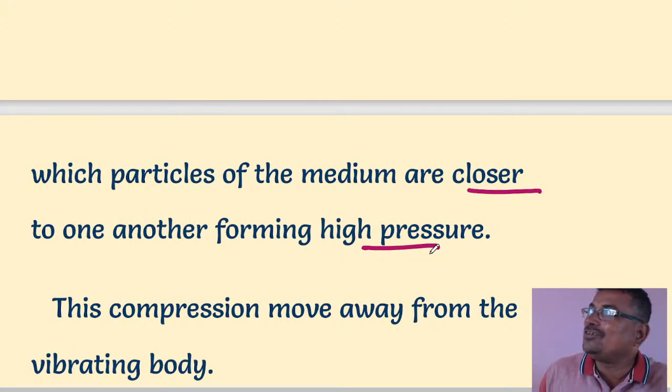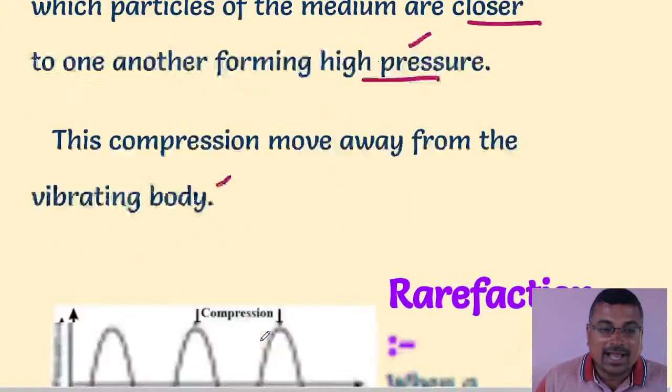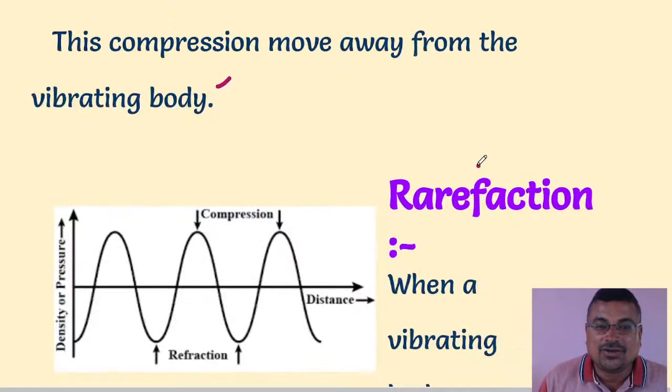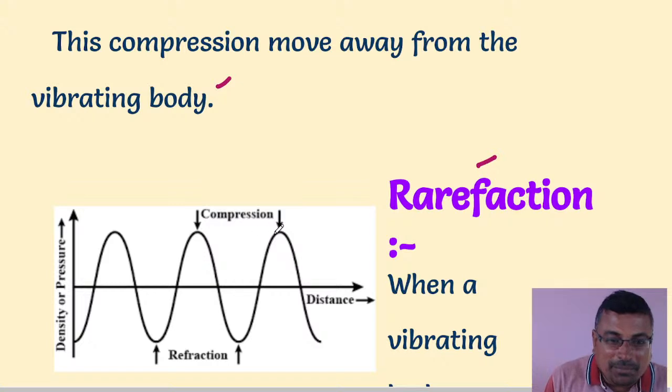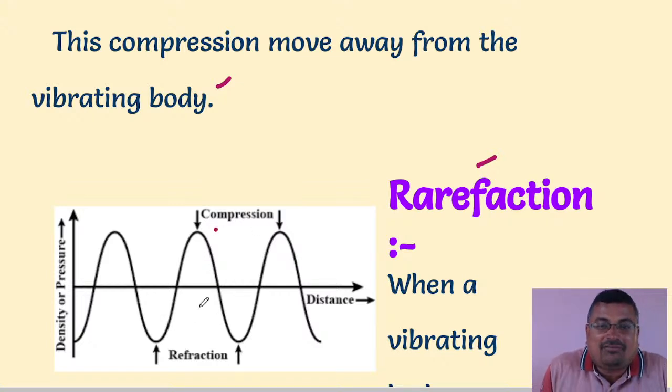Absolutely right. We see the light first in the sky during a thunderstorm, and then hear the sound. The speed of sound is less than the speed of light. Compression is a part of a sound wave where the particles are very close, and the density and pressure are very high. This compression moves away from the vibrating body, followed by rarefaction. In compression, particles are very close; in rarefaction, particles are very far away.